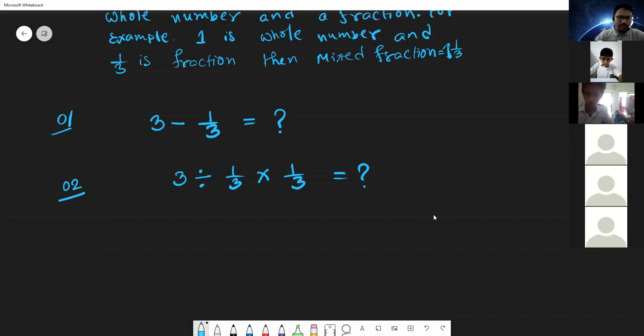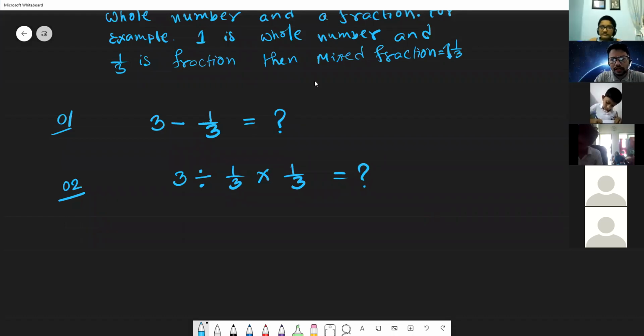Number 1 and number 2. The first one has only subtractions. The second one has the operation signs divide and multiply. So a few students have number 1. You are writing in the comment section number 1.